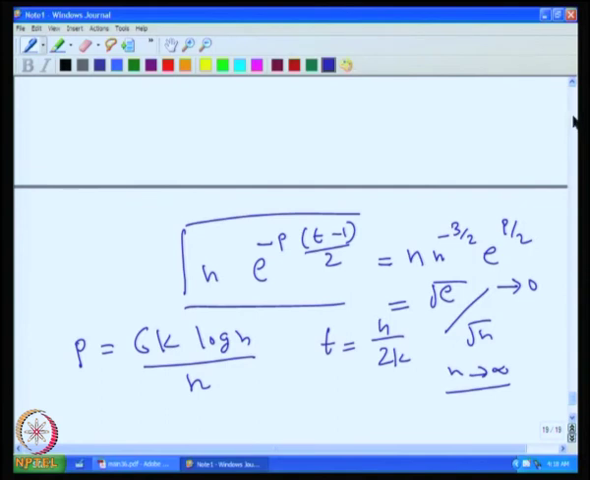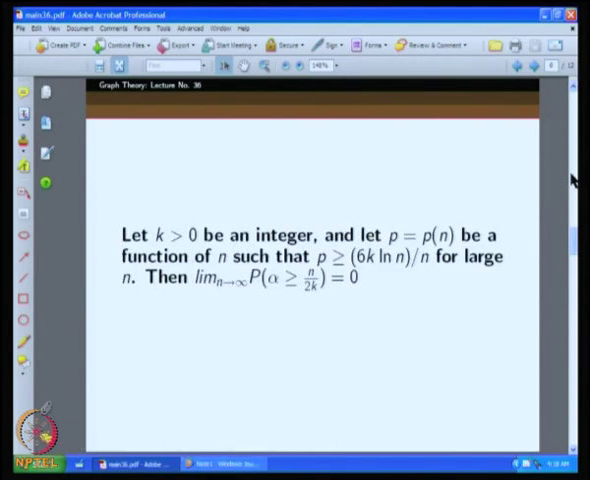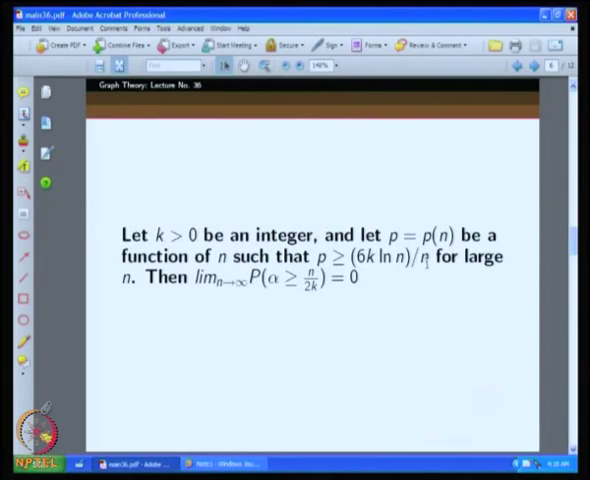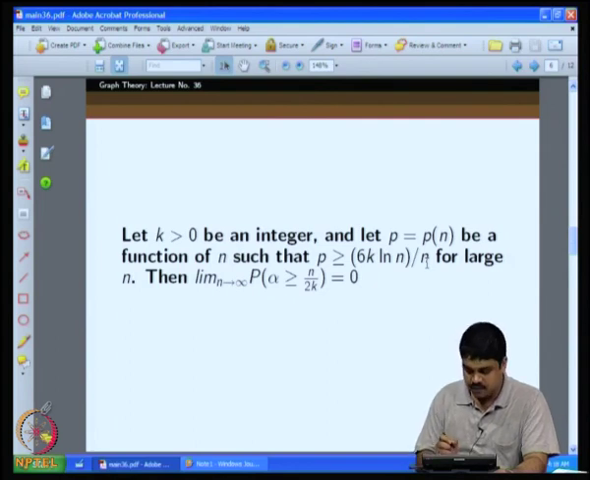So what we have now shown is that if I select the value of p to be greater than 6k log n by n, then I am sure with very high probability that we are not going to have an independent set of cardinality n by 2k. That means my chromatic number is going to be at least 2k.